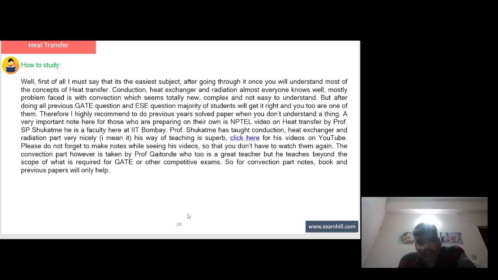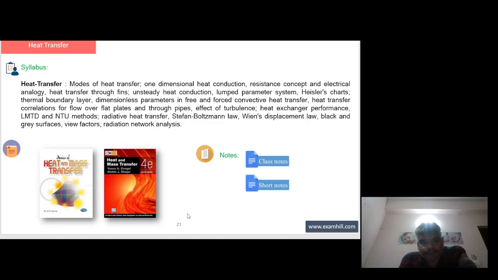The convection part, however, is taken by Professor Gatonde, who too is a great teacher, but he teaches beyond the scope of what is required for GATE or other competitive exams. So for the convection part, notebook and previous papers will only help.